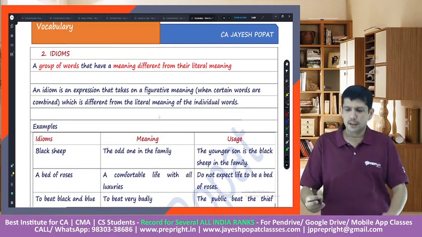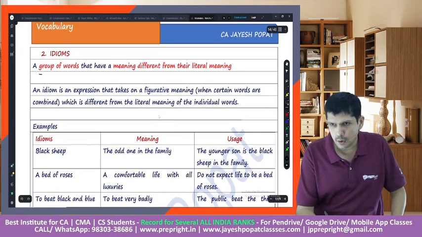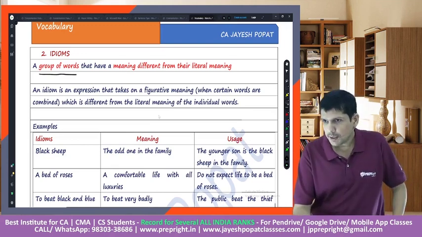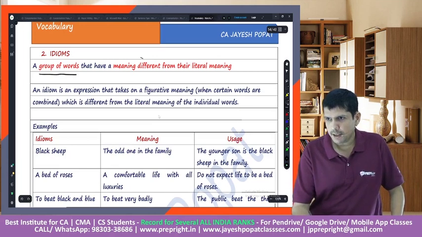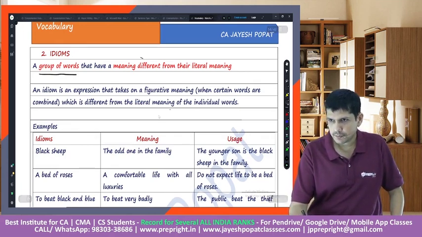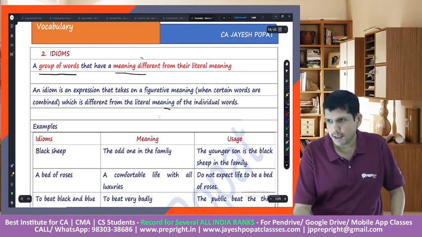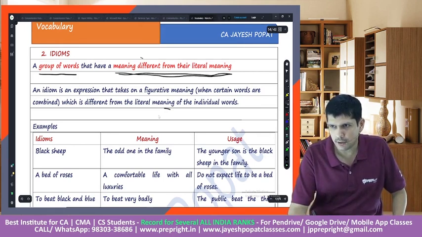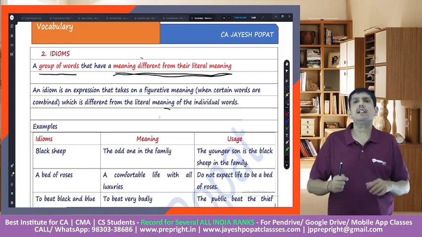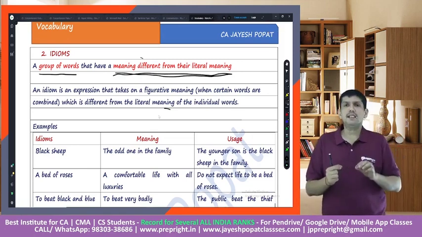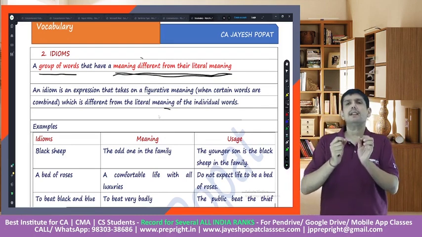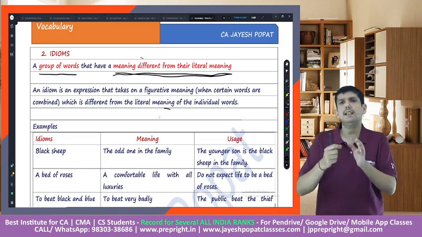What do we mean by idioms? Idioms would mean a group of words meaning different from their literal meaning. For example, when we say it's a cake walk, we would mean that it is easy. We refer to something as a cake walk when we say that something is easy.